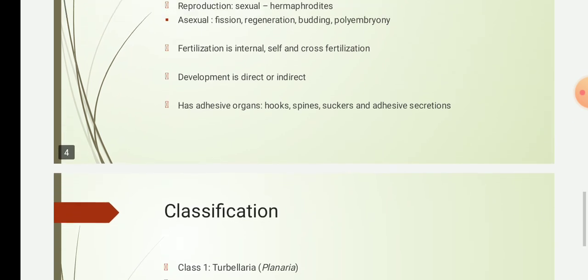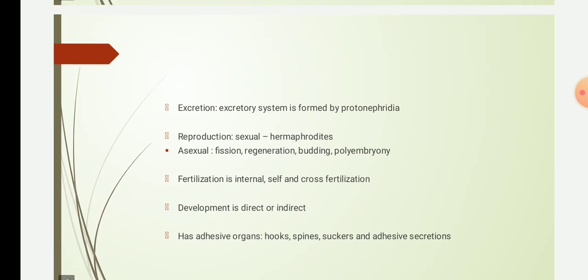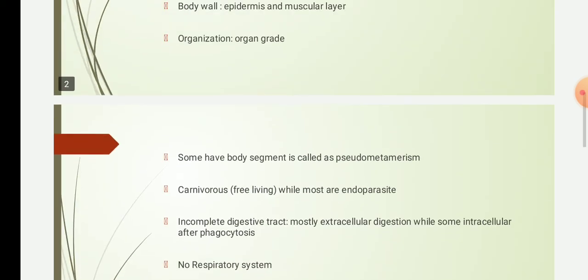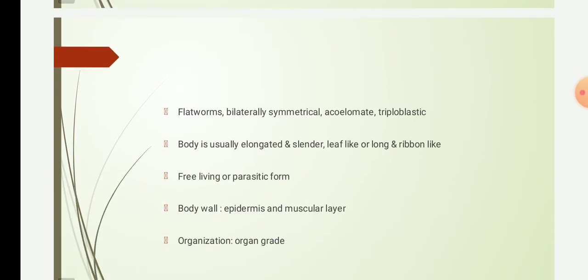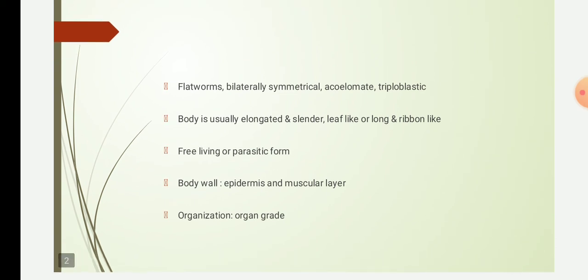So this is today's lecture, where we have studied the general characteristics of phylum Platyhelminthes. Once again we will revise: Platyhelminthes are flatworms, bilaterally symmetrical, acoelomate organisms with a triploblastic body wall. They are either free living or found in parasitic form. For the first time, organ level of organization is seen in the Platyhelminthes.